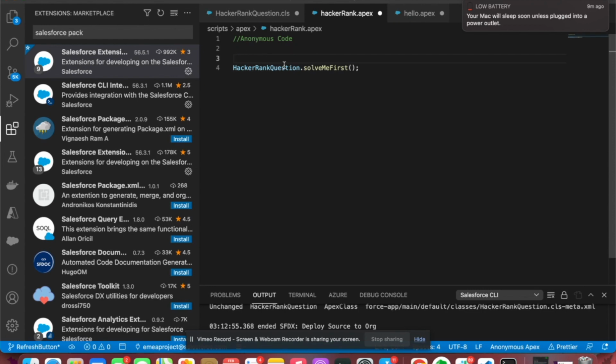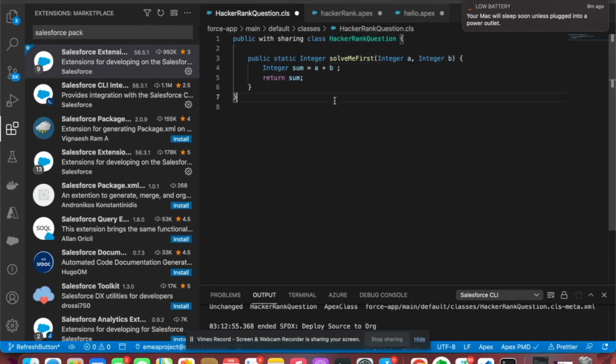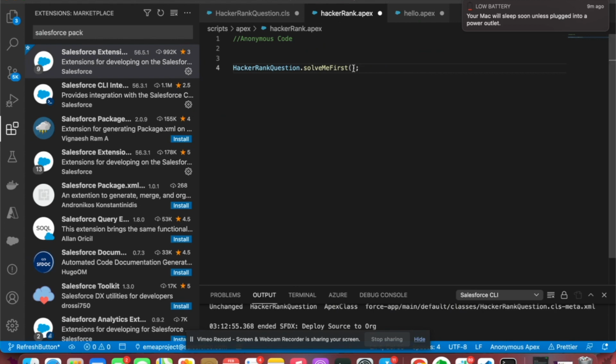Okay, right now another important point: I can ask you this question. Could you please tell me what parameters this method takes? You'll tell me there will be two parameters, integer a and integer b. So you cannot run this method without providing these parameters, right?